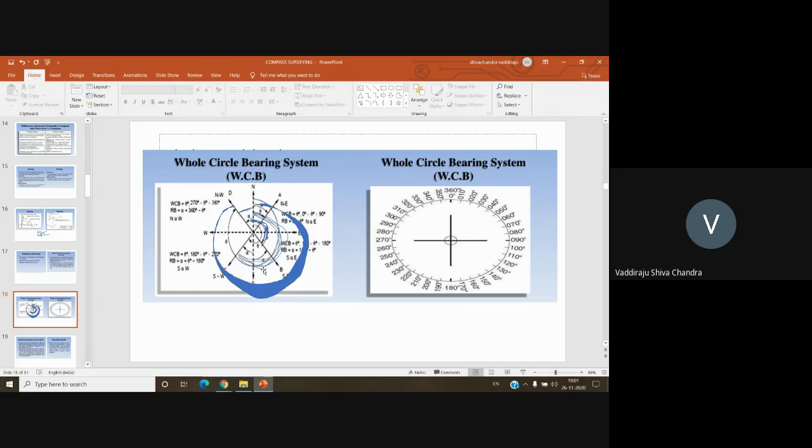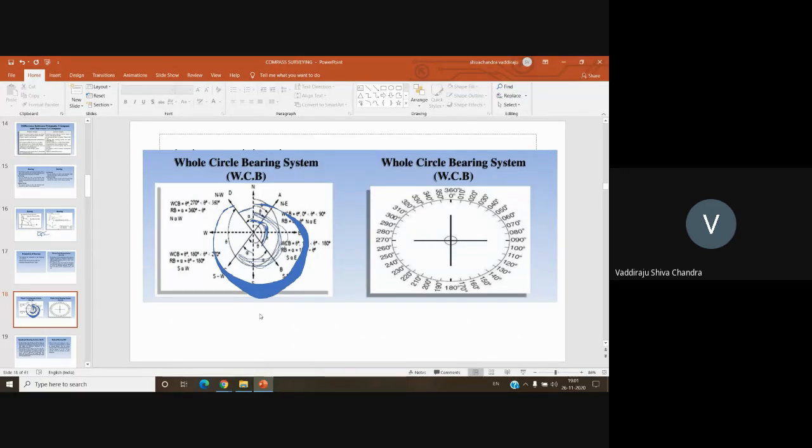Similarly, in the south direction also you can see. In the second quadrant also, I'm going to measure the angle of this line OB from south. Similarly, here in the third quadrant I'm going to measure again from south. In the first quadrant I'm going to measure from the north. So you need to keep one point in mind. In the first and fourth quadrants, you are going to measure the bearing of the line with respect to north direction only. In the second and third quadrants, you are going to measure the bearing with respect to south only.